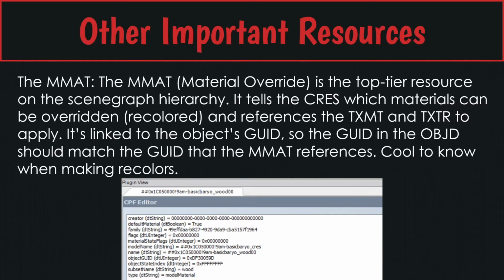Other important resources. These are just general resources that it's good to be familiar with as a new creator, but they're not something that you would probably use right away. The MMAT, this is material override. This is at the top of the food chain. This is the top resource for anything. Basically, it's saying the TXMT that is linked to this, I want it to be changeable. This needs to be designable. We need to be able to swap this one out. This one, it communicates between the GMND and the TXMT.